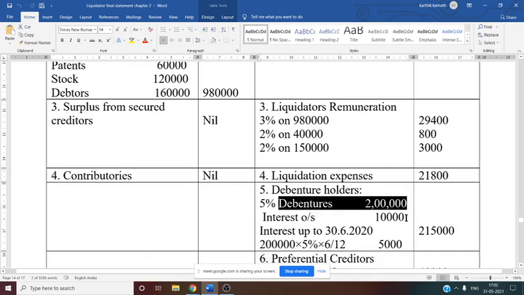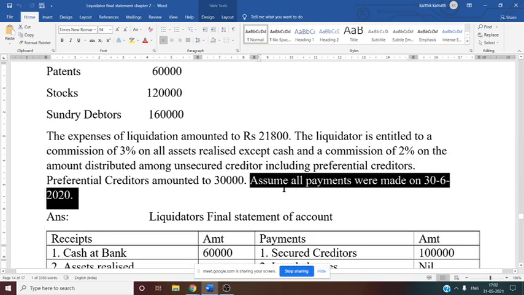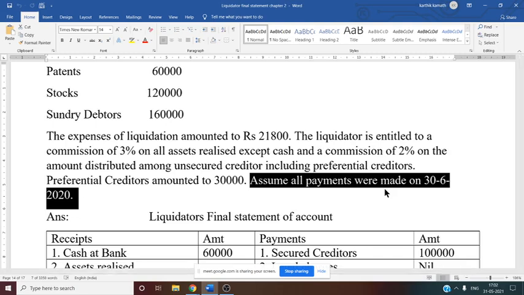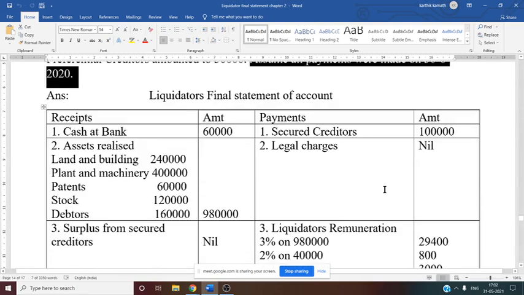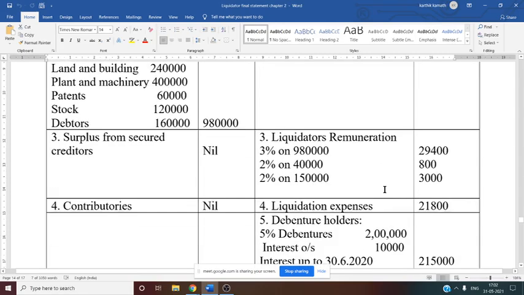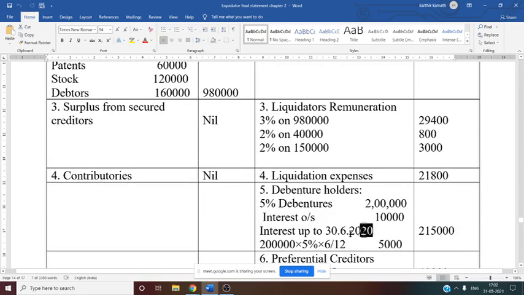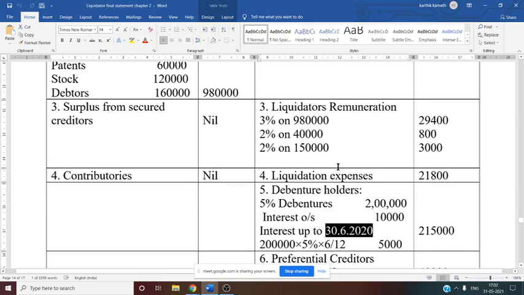Then one more thing you have to see here. Assume that all the payments were made on 30/6/2020. Again, 6 months after the preparation of the balance sheet, payments were made. So 6 months of debenture interest is due now. Outstanding debenture interest is there for 6 months. How to calculate outstanding debenture interest up to 30/6/2020? How to get that?